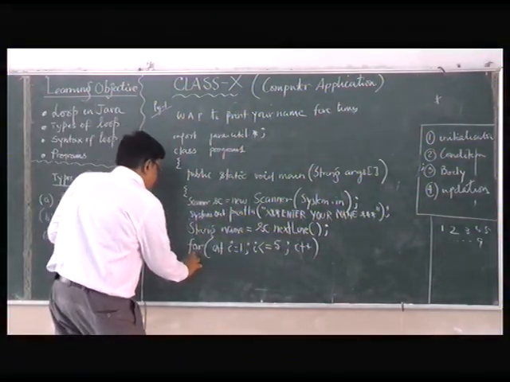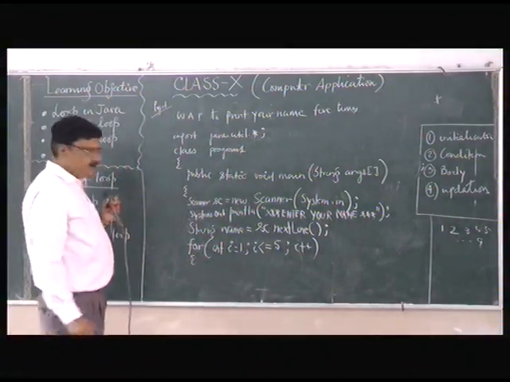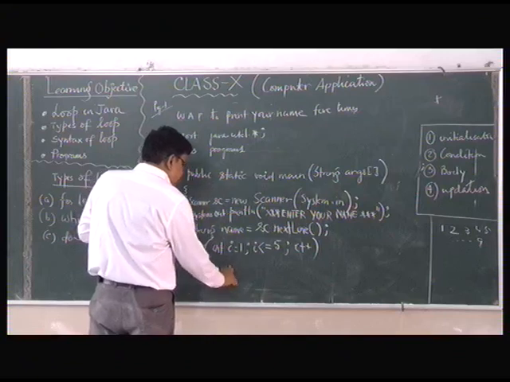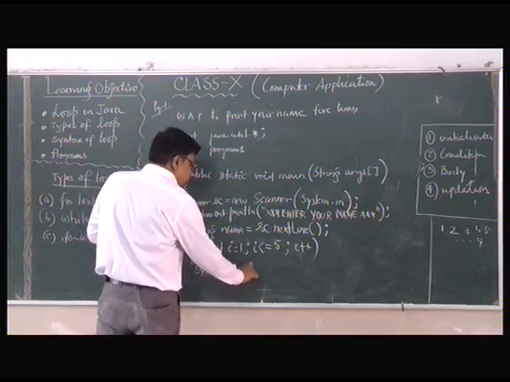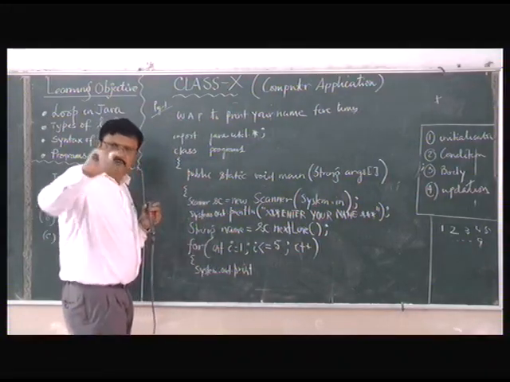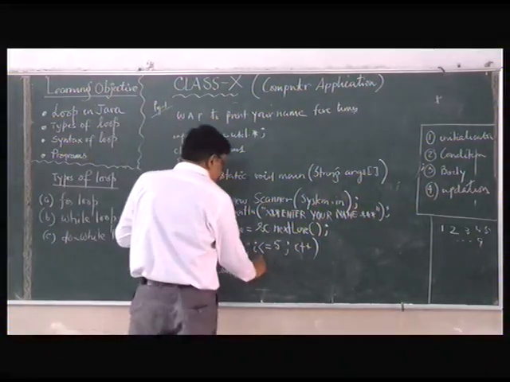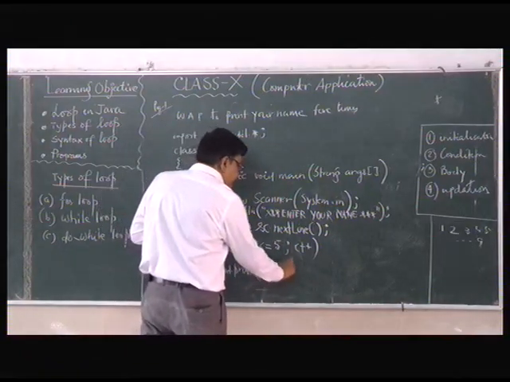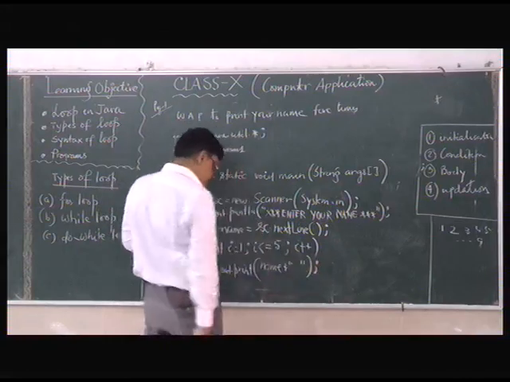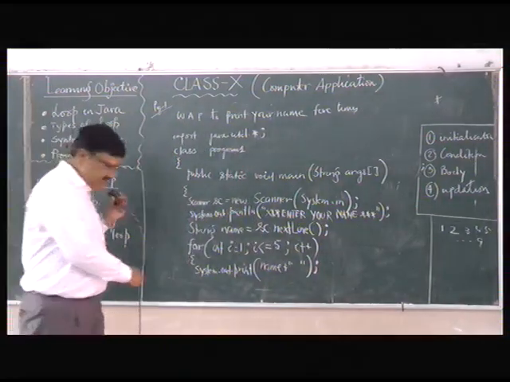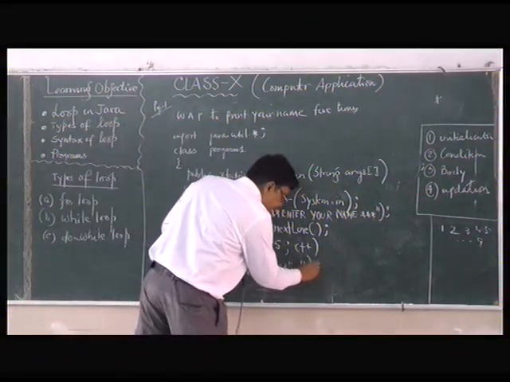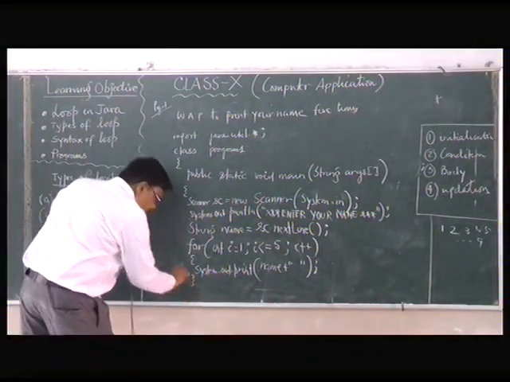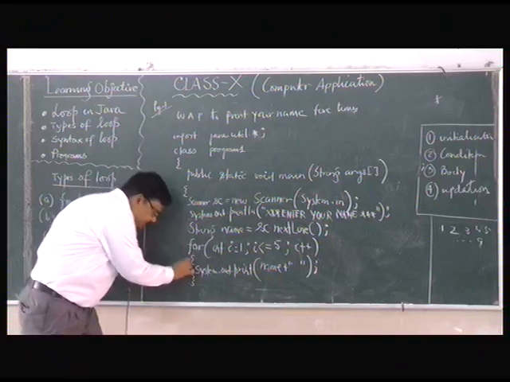Now give this one a bracket, write down System dot out dot print, only print you write. We want to print in the one line print. Then you write what you would write? name is a string. All right, name, give a space and close it. All right, now close the loop. The loop is closed here only.